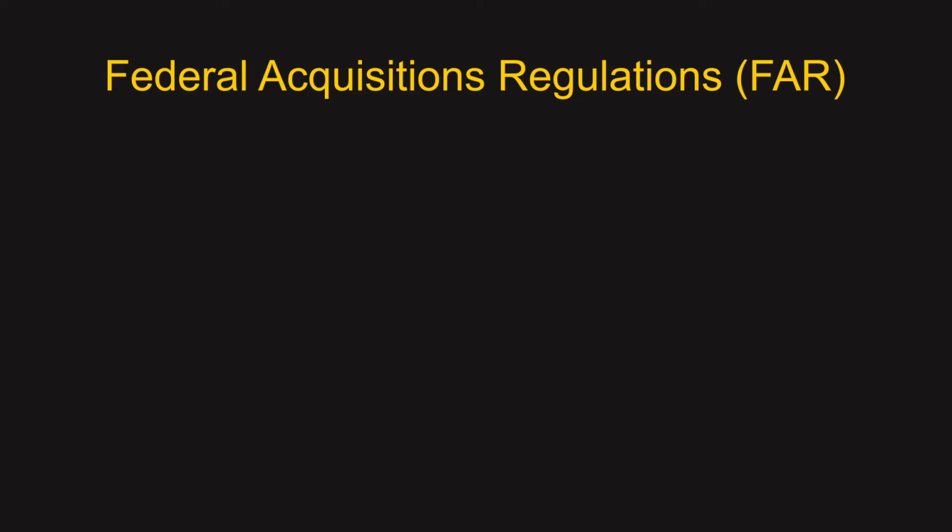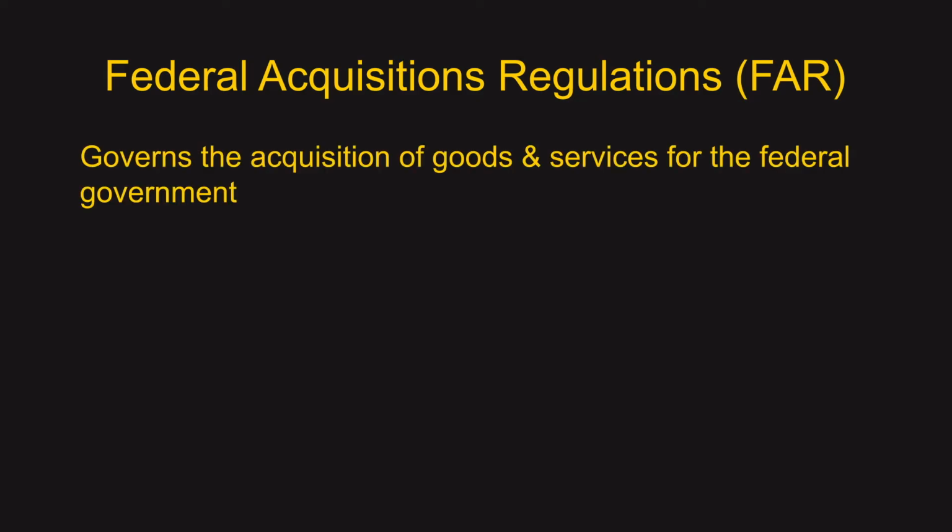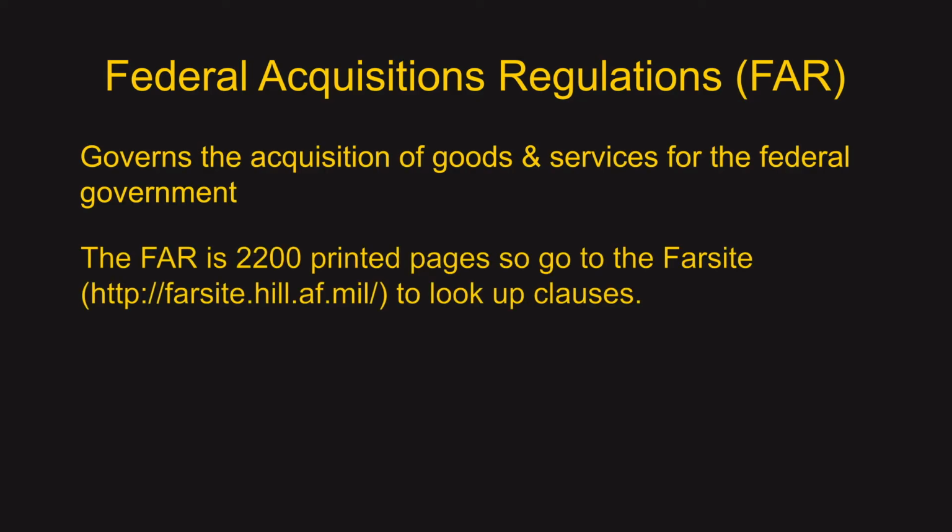FAR. As you know, the FAR governs the acquisitions of goods and services for the federal government. And there's a lot to consider when you're receiving a contract that includes FAR clauses. First, if you were to print out the FAR, it would run 2,200 pages. So I encourage you to use the FAR site website when you need to look up a clause.